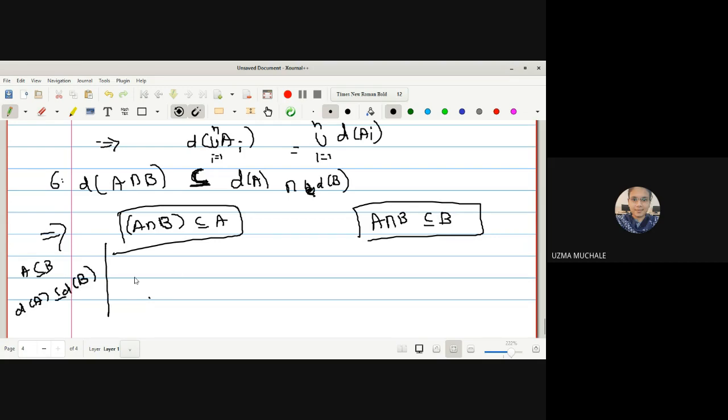By this property, I can write D of A intersection B is a subset of D of A, as well as D of A intersection B is a subset of D of B. Hence, from both, if this is a subset of this set and also a subset of this other set, it will be a member of A intersection B.